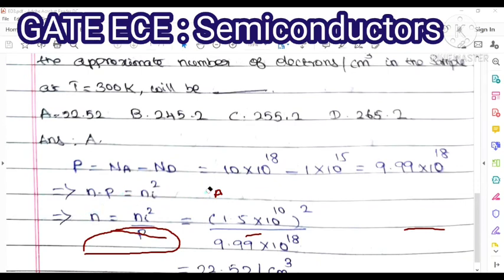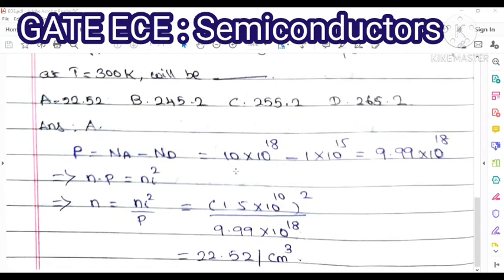From this we find the N-type concentration: N is equal to Ni square divided by P. Ni is 1.5 into 10 to the power of 10, squared, divided by your P value, 9.99 into 10 to the power of 18. Once you solve this numerator by denominator, you get 22.52 per centimeter cube.